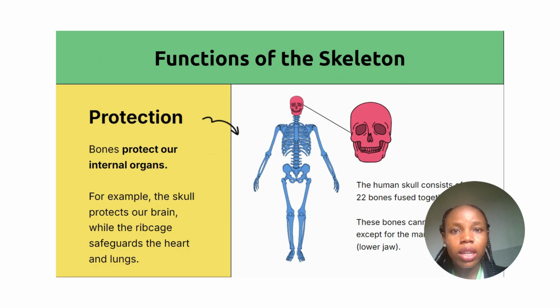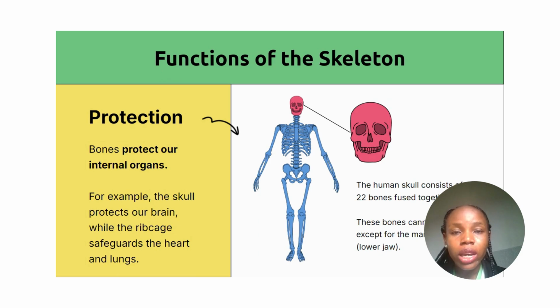As I've rightly said earlier, when I was defining skeleton, I told you that skeleton gives protection to the soft tissues of the body. For example, the skull protects our brain. The skull has something we call the cranium. The cranium is the one that houses the brain. And don't forget that the brain is a very delicate organ that needs to be protected at all costs, and it needs to be protected by something that is strong. That is why the skull protects the brain.